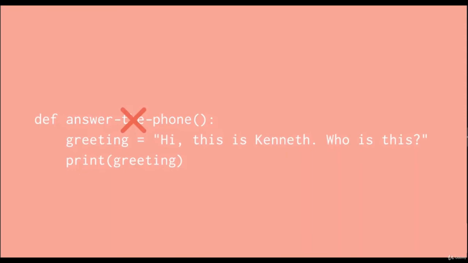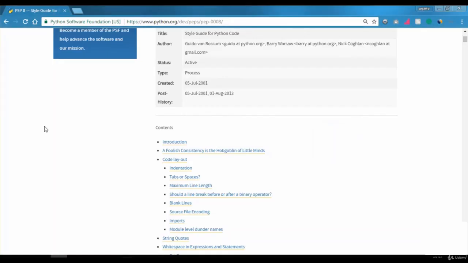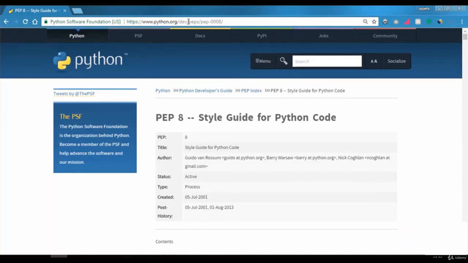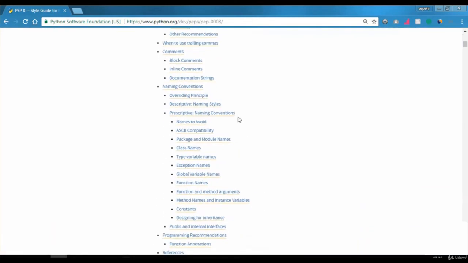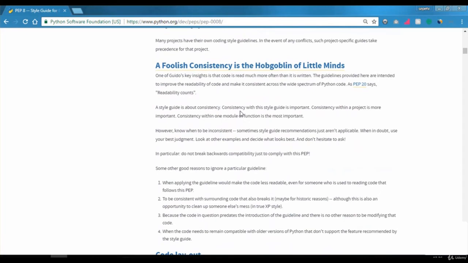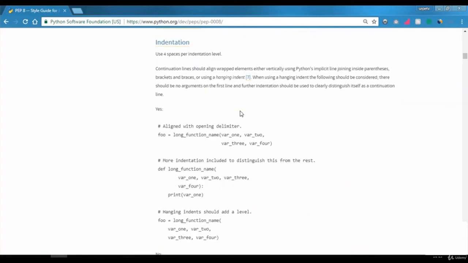Whenever you want better information from the PEP8 documentation, you can go to python.org PEP8, and here you can see all of the rules of writing code. I want you to read these rules at least once, because they are really important and helpful. Although we will work on this code in the next episodes, don't worry. I will teach them, and I'm sure you won't have any problem in this regard.